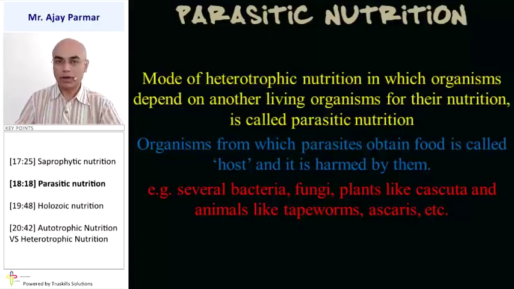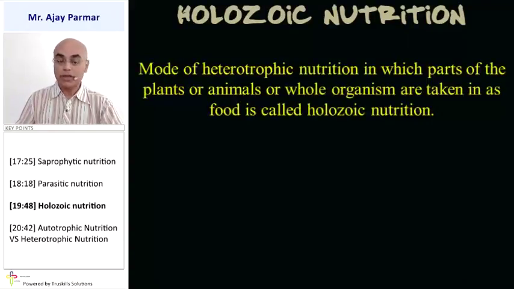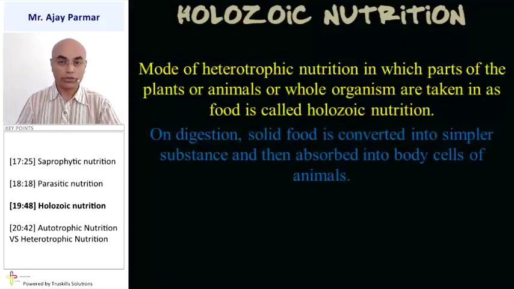And the last kind of heterotrophic nutrition is holozoic nutrition. It's a mode of heterotrophic nutrition in which the organism consumes parts of plants or animals, or else the whole organism is taken in as food. Then that kind of nutrition is holozoic nutrition. Digestion has to follow that nutrition.